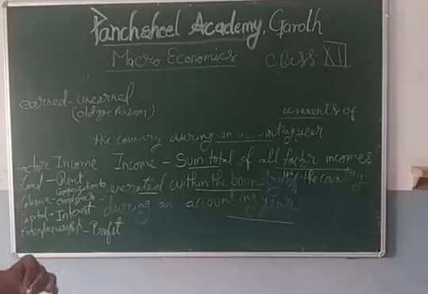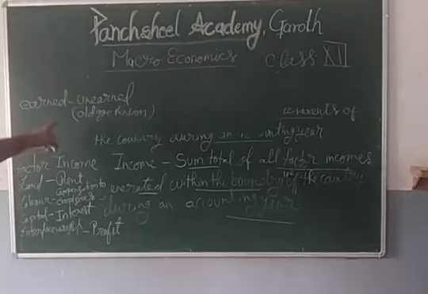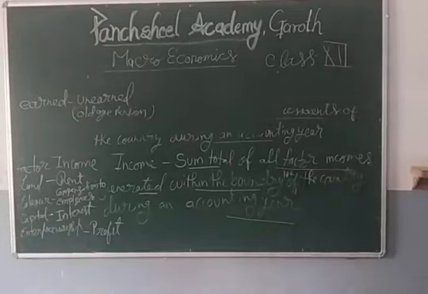It is just transferred by the government because the person is old and is not able to earn anything. So this type of income is not calculated when we calculate national income or domestic income. So these are the earned incomes that are counted.